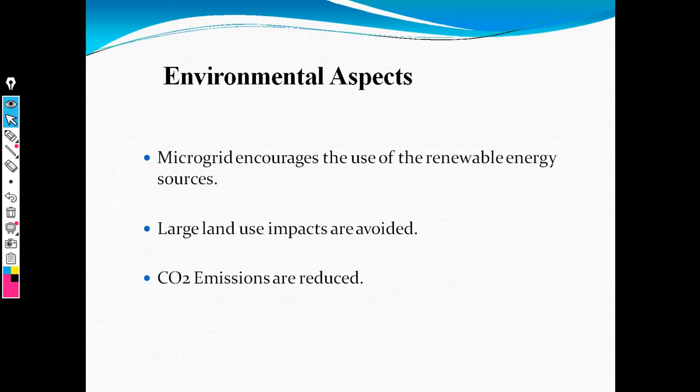The microgrid totally depends on environmental conditions, because in a microgrid we use renewable energy sources like wind energy systems and hydro energy systems. We also need large land, but it does not affect atmospheric conditions because it does not emit any harmful gases. That means we reduce carbon dioxide gases. These environmental aspects are very important in a microgrid.